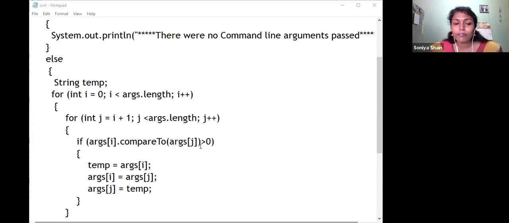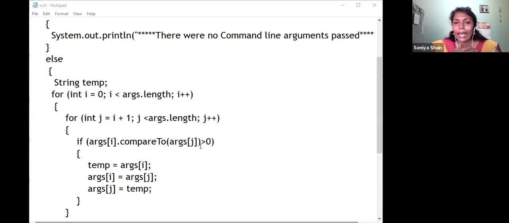In the case of the compare function, it is taking the difference of the ASCII values of the first characters of the first string and the second string. If that ASCII value difference is greater than 0, it means we have to interchange the values.